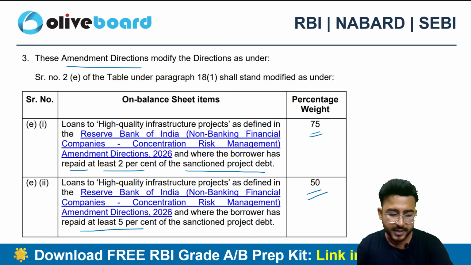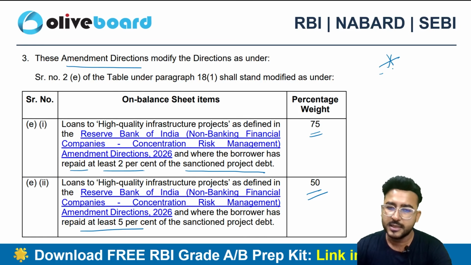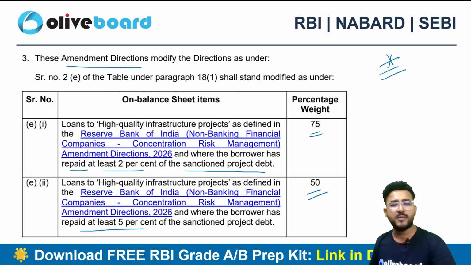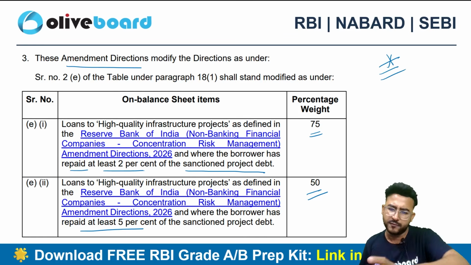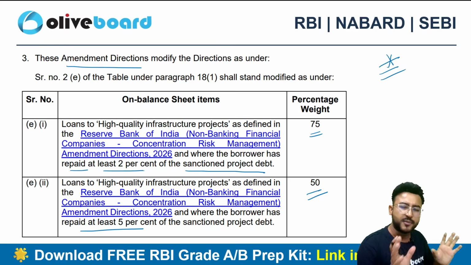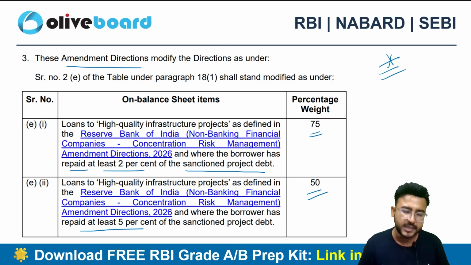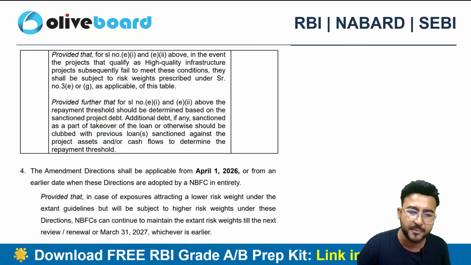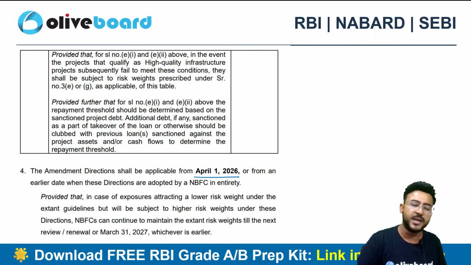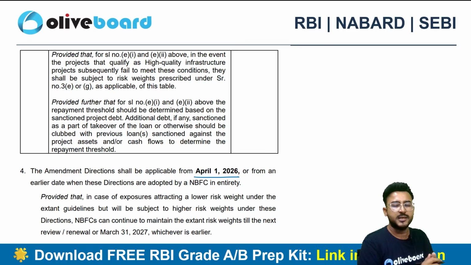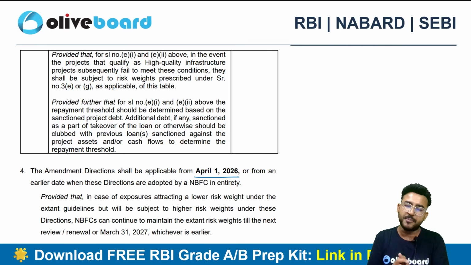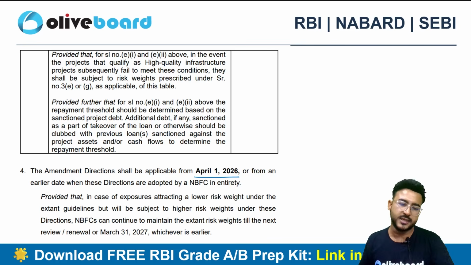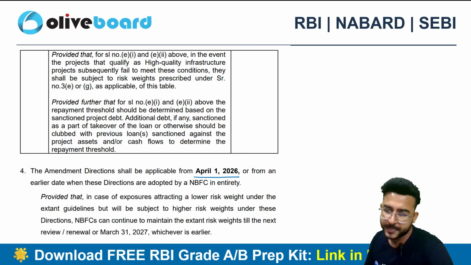Now this amendment is important. You have to remember these risk weights. Plus you need to remember the definition of high quality infrastructure project in a very crisp manner, which I'll definitely teach you in the very next circular. Right, so this is the amendment and it is going to be applicable from 1st of April 2026. So it is going to be applicable from the new financial year, starting from 1st of April 2026.